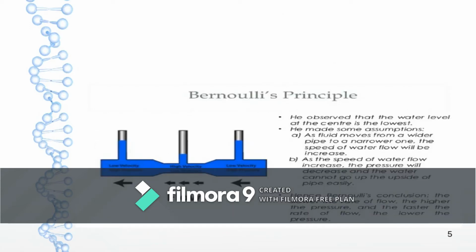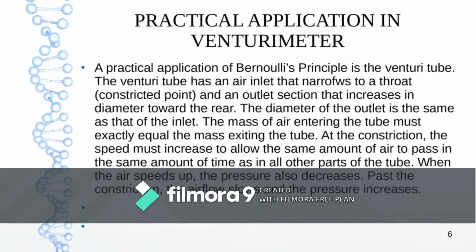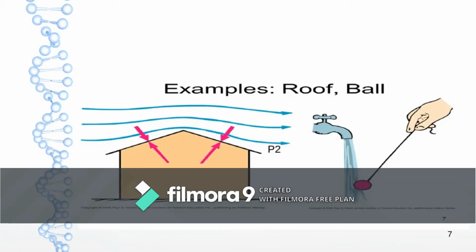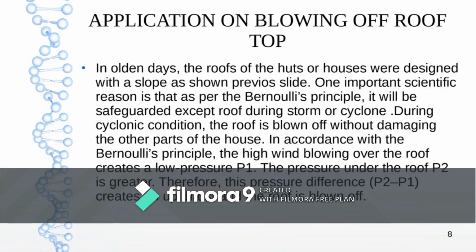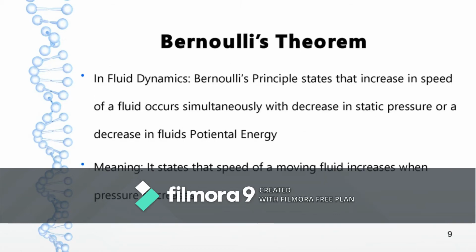The same principle is applied in the Venturi meter, and in the blowing off of a rooftop. The pressure on the top of the roof is less than the pressure at the bottom of the roof. Due to this pressure difference, the rooftop is blown off.